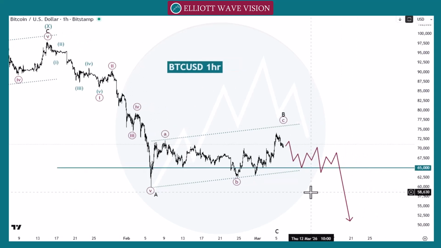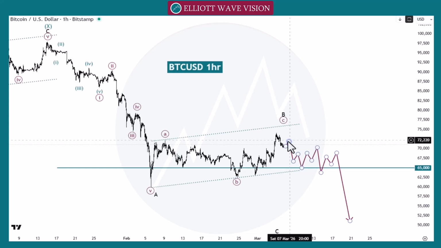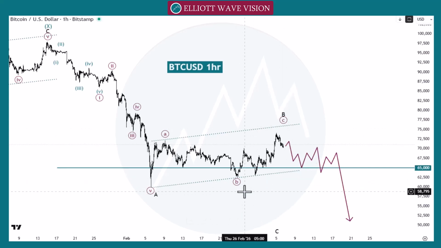In lower time frame, in 5-minute time frame, we need to wait for the pattern in 70 to go towards the 68. If 68 gives us the pattern, then we will go towards the 67 step by step. But overall, we are looking for this pattern in 1 hour time frame. After this wave B, we already discussed that that's possible.